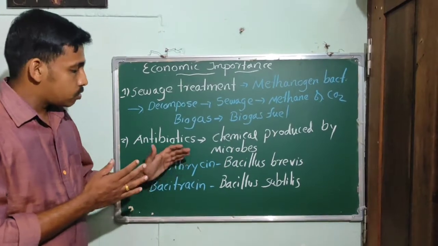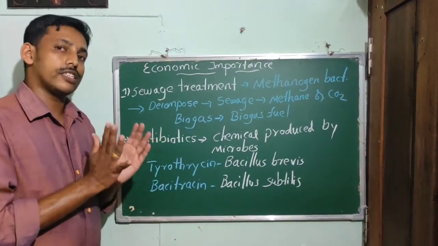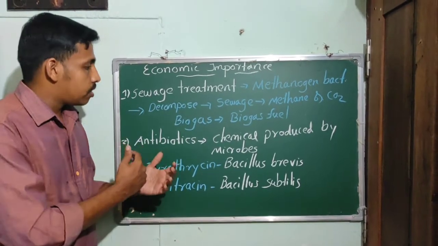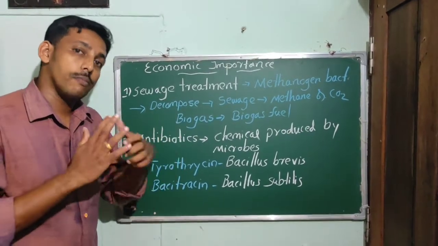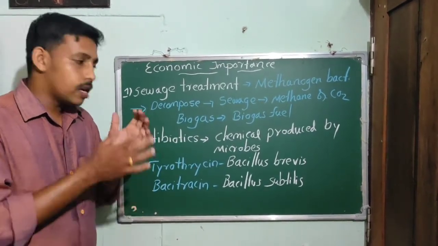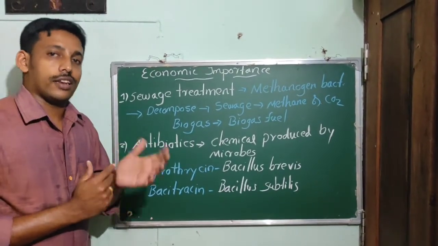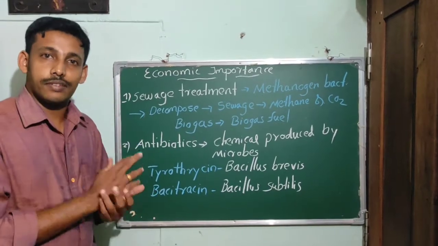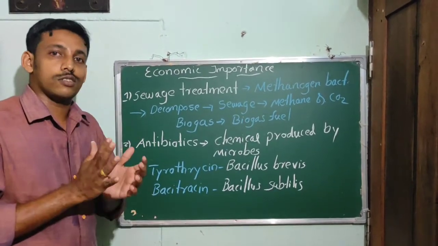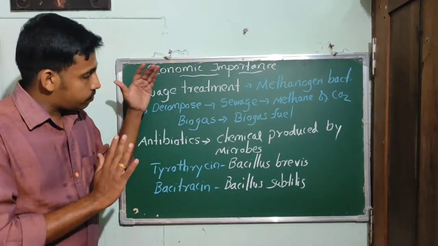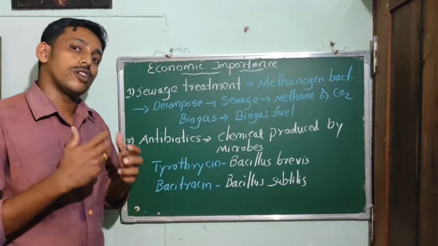These are just examples of antibiotics made from bacteria. These antibiotics can be used against other bacteria which cause infections or disease in human beings. In this way, they are very helpful to us.